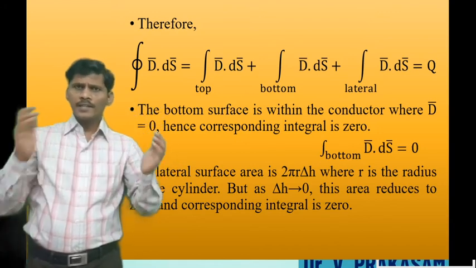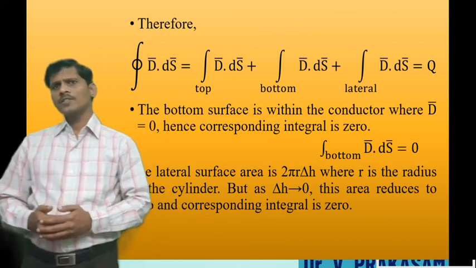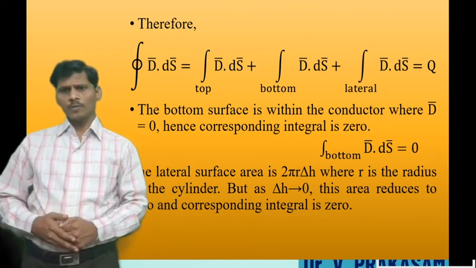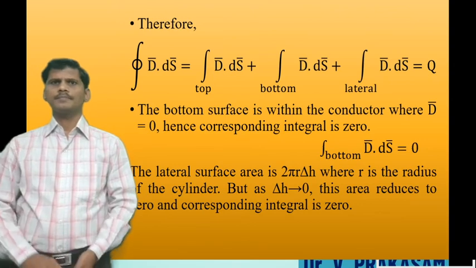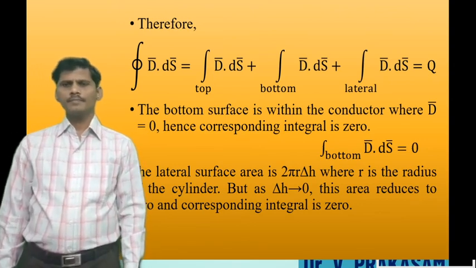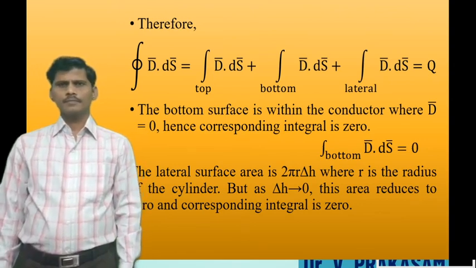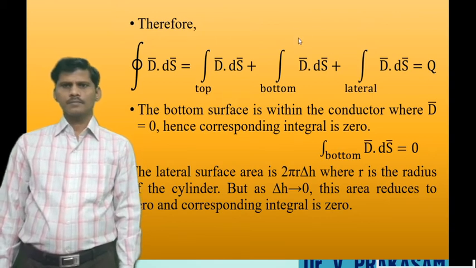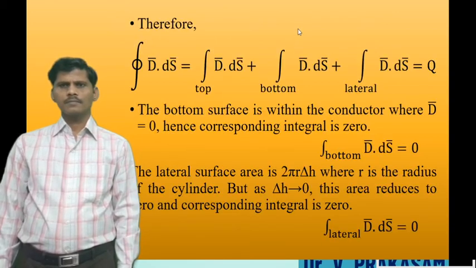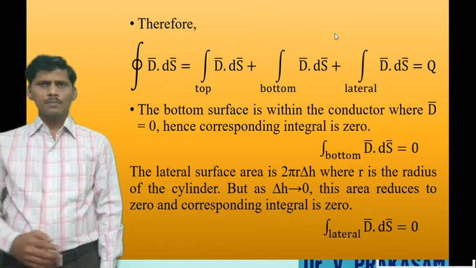So the lateral surface integral of the electric flux density is also 0. The lateral surface integral of D dot dS is equal to 0.